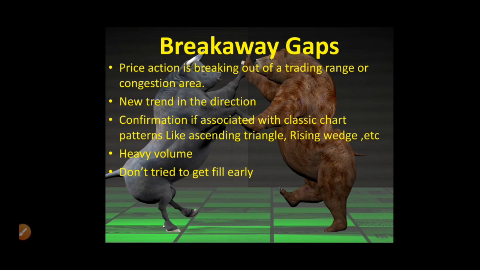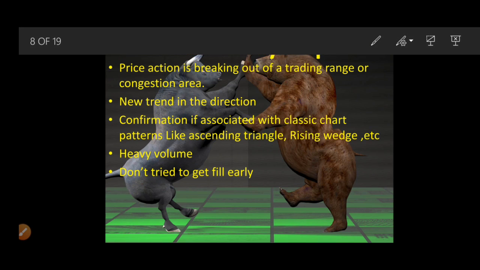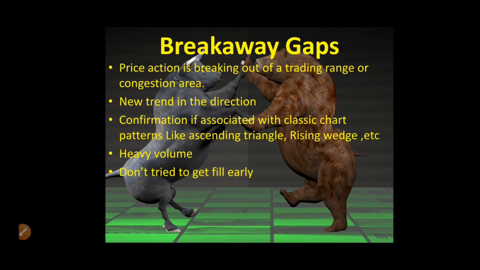This one is the breakaway gap, and a breakaway gap usually happens after the formation of some classic chart patterns. You might know these, like ascending, descending, rising wedge, and others like head and shoulders. So it forms after this type of pattern formation.